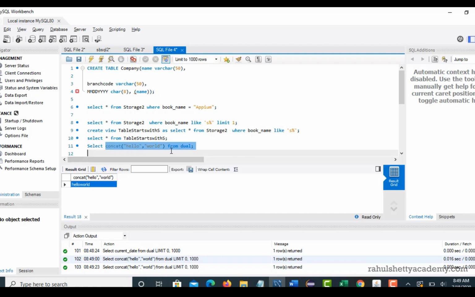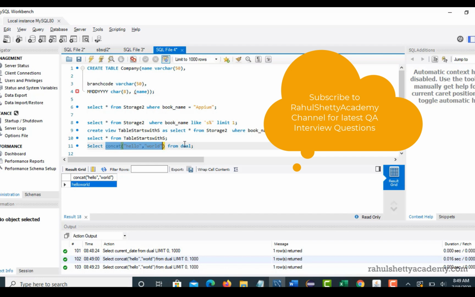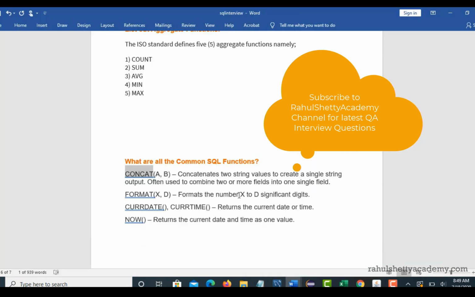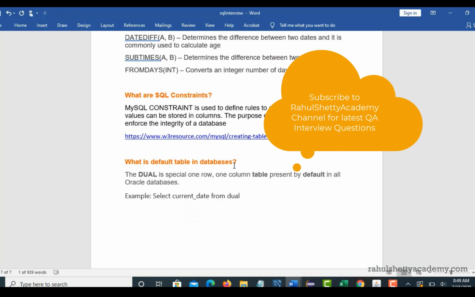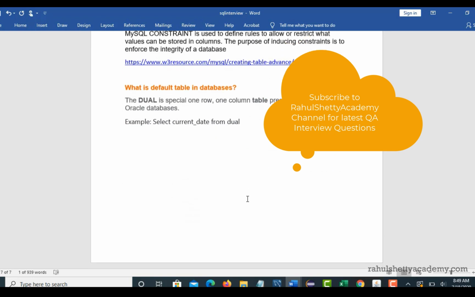So these are the functions you can execute. For that you will not have any table, right? By default every Oracle database supports one default table called dual, and you can use from dual and call these functions. This is a very important question, guys. You have to remember that this default table will help you to call all SQL functions.